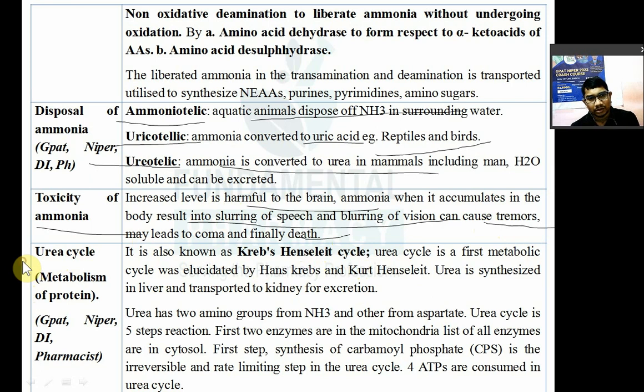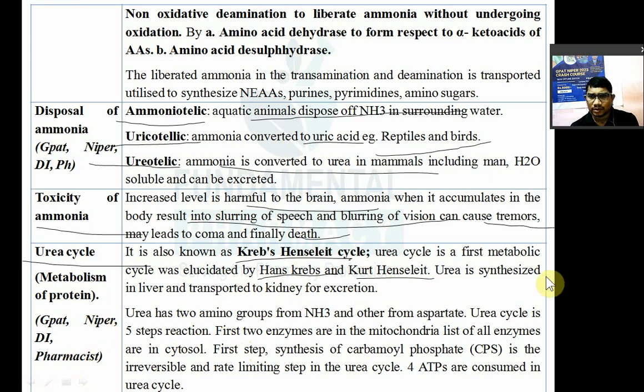Now, urea cycle. The urea cycle was proposed by Krebs. It is also known as the Krebs-Henseleit cycle, because it was proposed by Hans Krebs and Kurt Henseleit. They discovered this urea cycle, and that's why the urea cycle is known as the Krebs-Henseleit cycle. Now urea is synthesized in the liver.